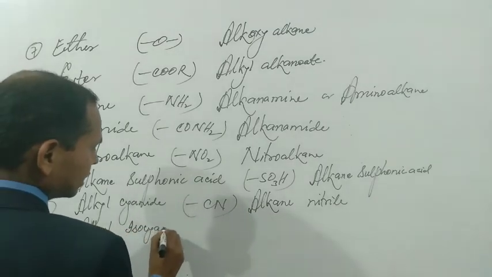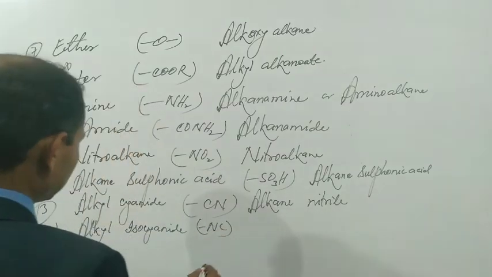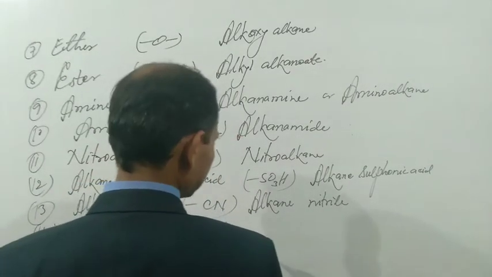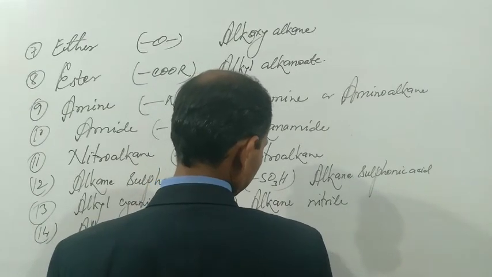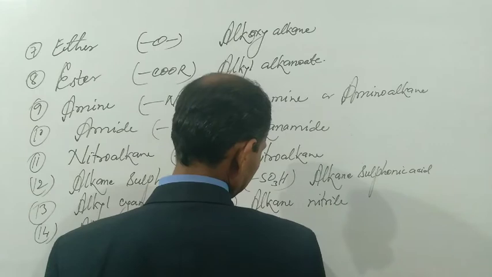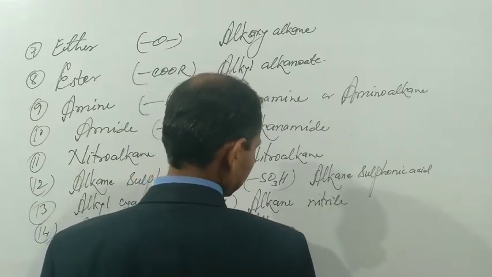Alkyl isocyanide, bond NC is the symbol, and IUPAC name is alkyl carbylamine.